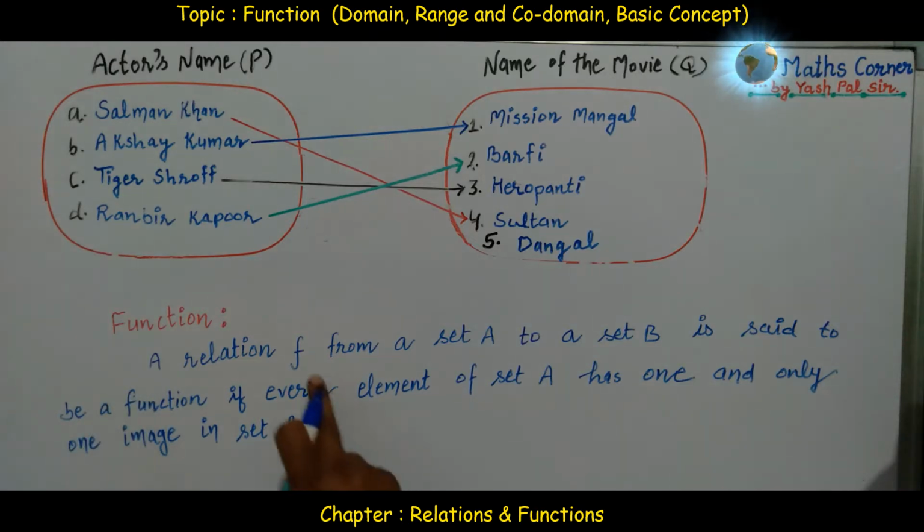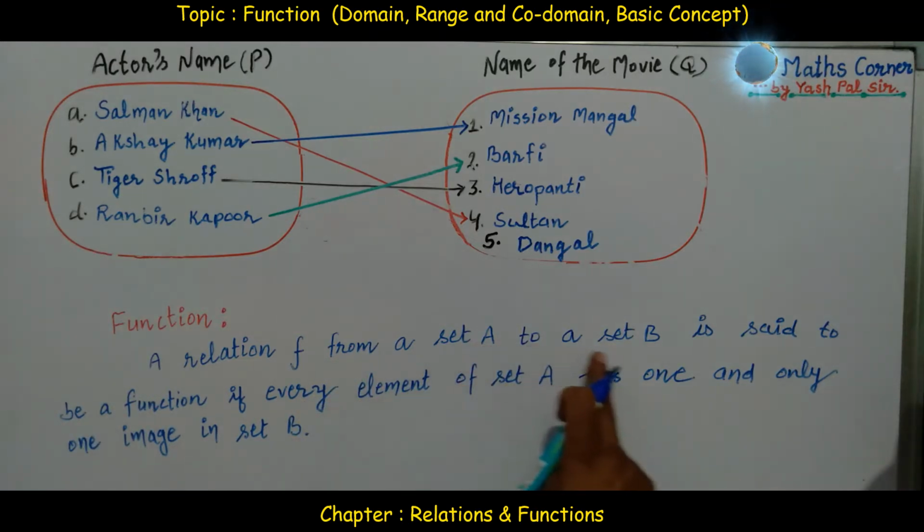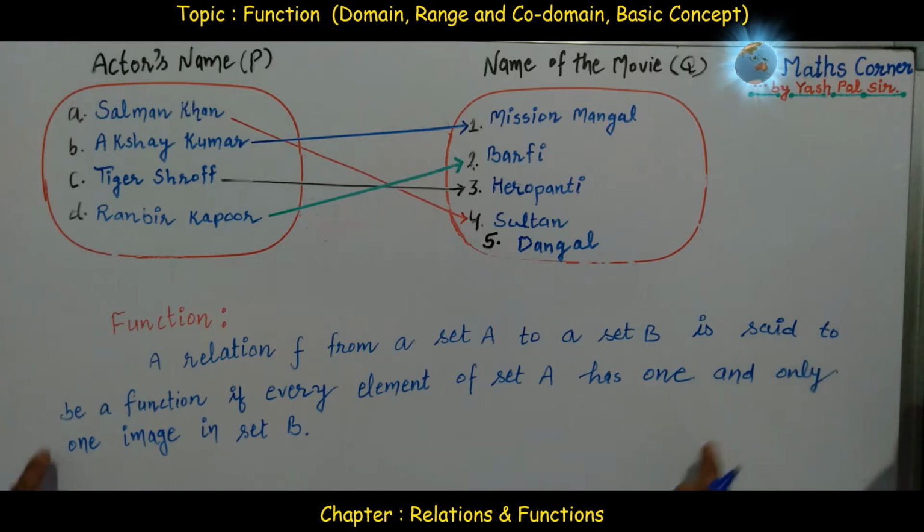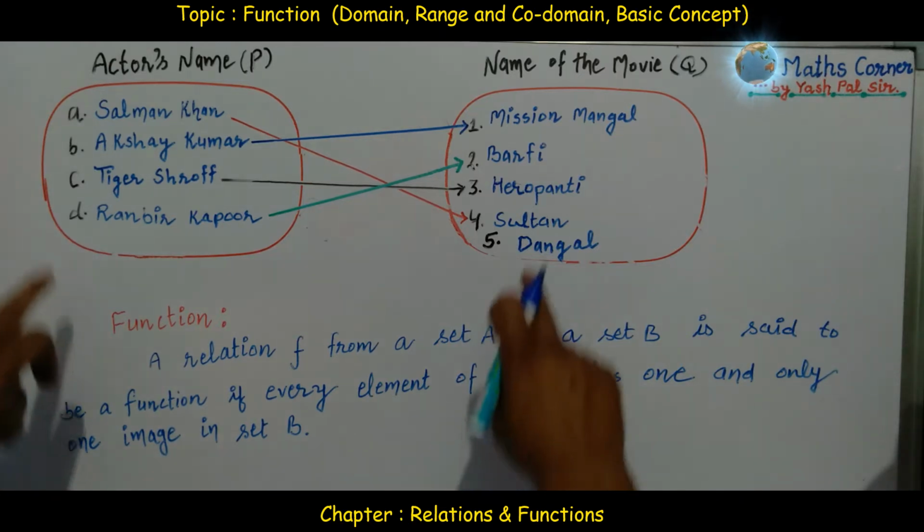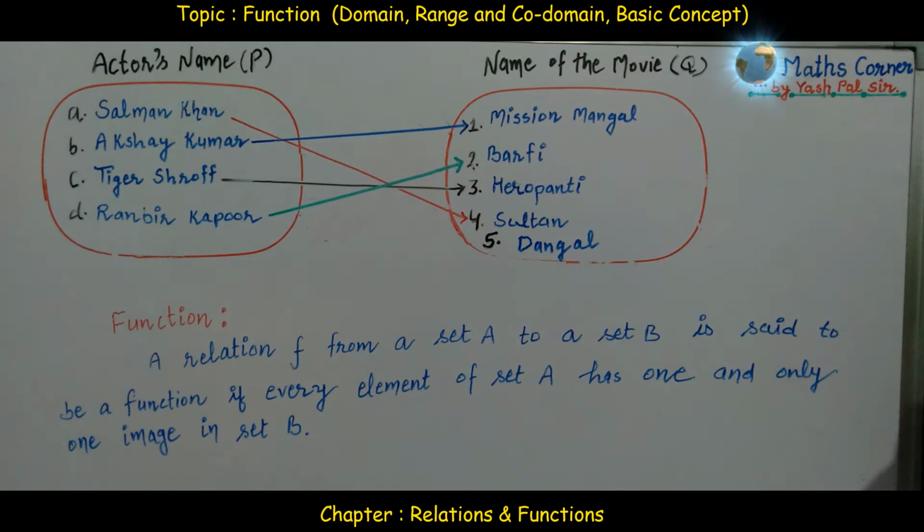A relation f from a set A to a set B is said to be a function if every element of set A has one and only one image in set B. With the help of the arrow diagram, we shall try to understand this.